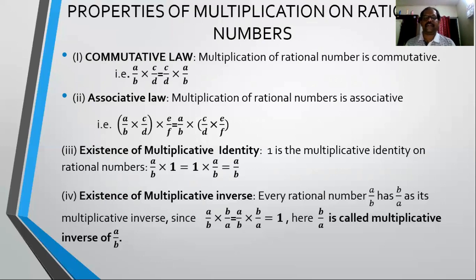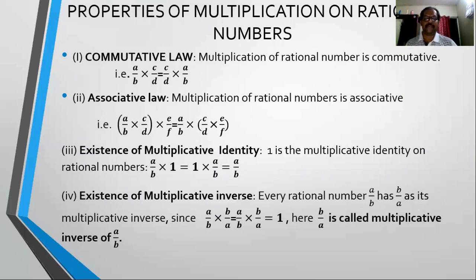Secondly, associative law. Same as in case of addition we have seen, the sum of three rational numbers taken any two together will remain the same. The same case is here for multiplication. The multiplication of three rational numbers taken any two together will remain the same, right? That is, a by b multiplied to c by d taken together, and then multiplied to e by f, will remain the same as a by b into c by d and e by f taken together in multiplication. The product remains the same. Okay, so that is the associative law.